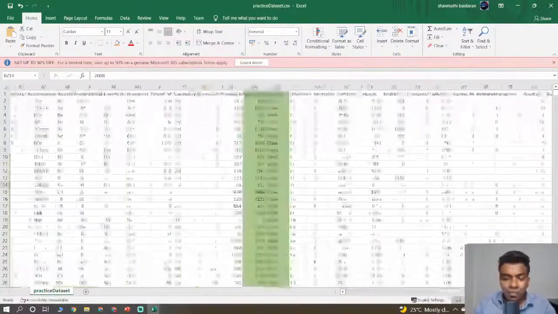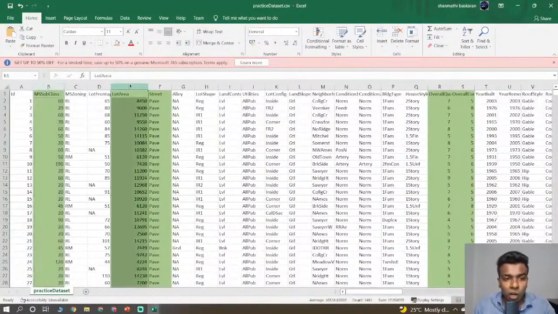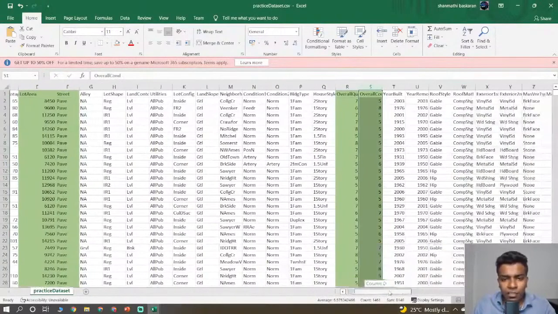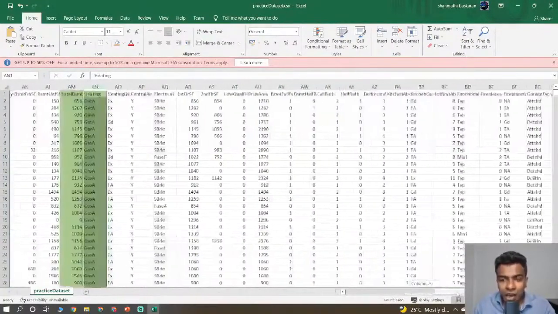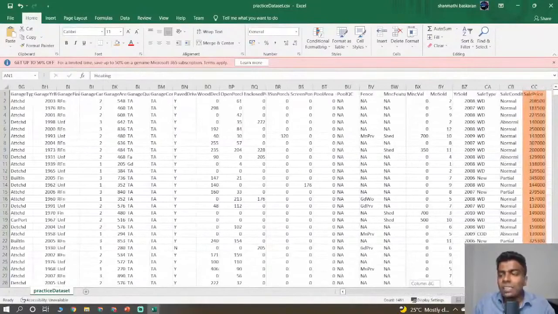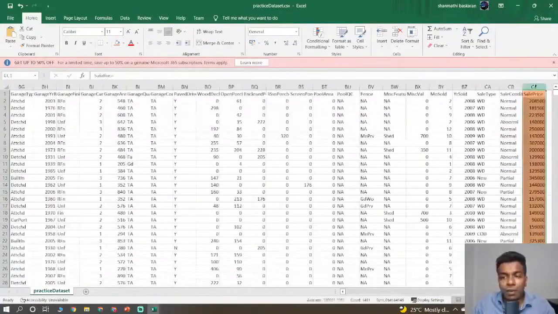Okay, let me repeat again what columns are out there. MS subclass is the first column, then lot area, street, overall quality, and overall condition or something like that. And here we want to include total BSMT and heating. These are all the columns you need to include, and the final column is going to be your prediction.